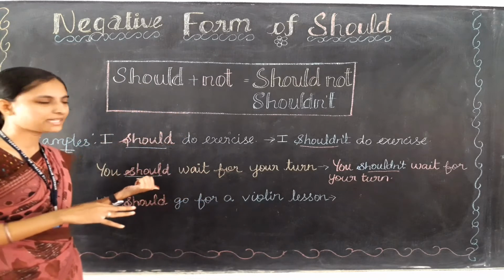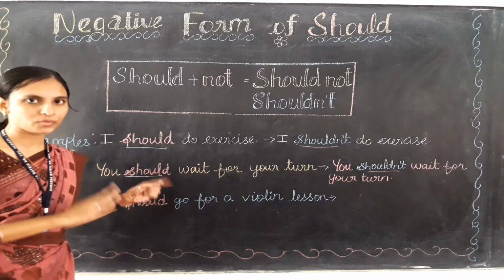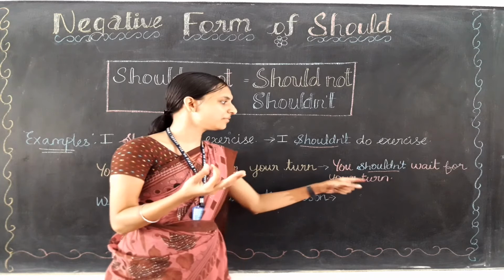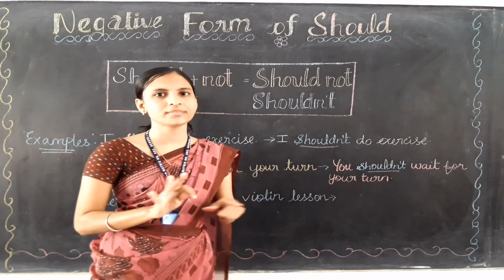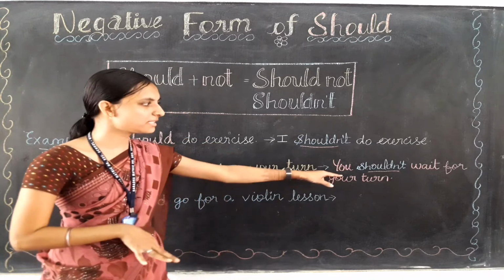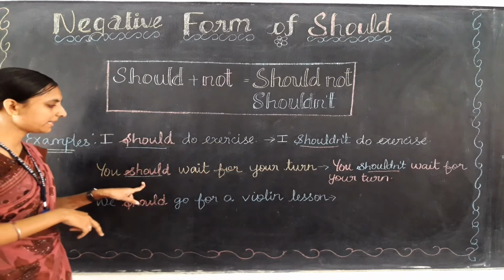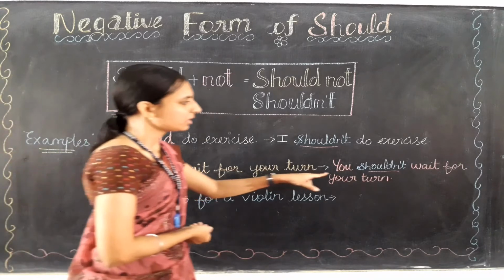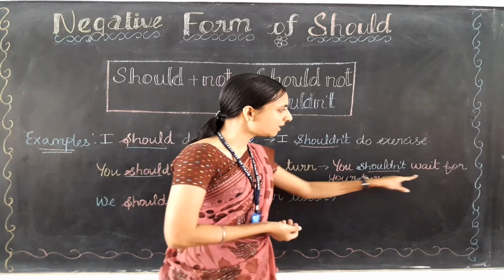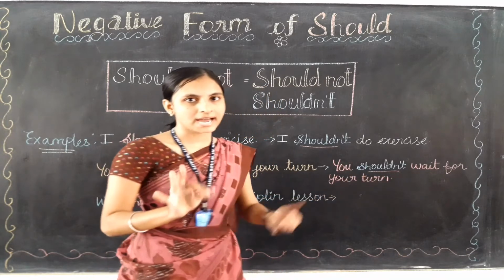So here we are telling that you should wait for your turn. It means you wait, உன்னோட டர்ன் வர வரைக்கும் வெயிட் பண்ணணும். Here we are saying that you shouldn't wait for your turn. உன் டர்ன் வர வரைக்கும் நீ வெயிட் பண்ண தேவையில்லை. You can do whatever it is. Okay, do you understand where the change has happened? Yes, only in the should place. Only in the should place we have used the negative form, that is shouldn't, and all other words have been used as it is only.